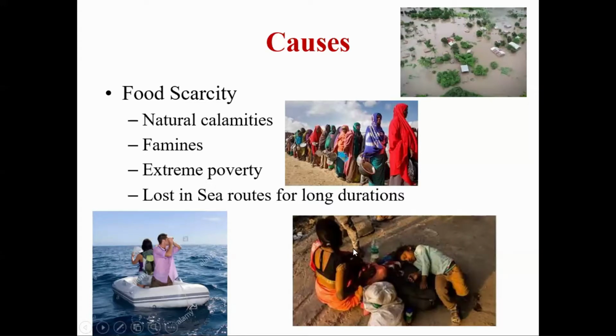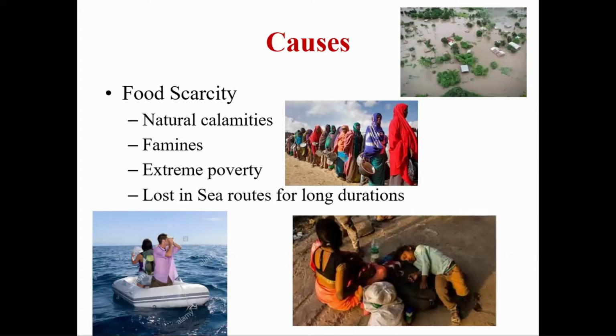Nowadays you may have heard news regarding underprivileged people in different cities suffering due to the lockdown. Similarly, food scarcity may occur when you are lost on sea routes for a long duration. At that time, what happens? The food reserve will be over, so the people will go into starvation.